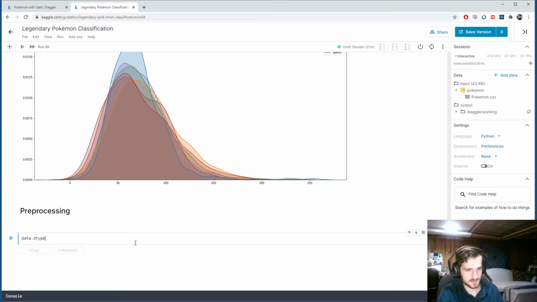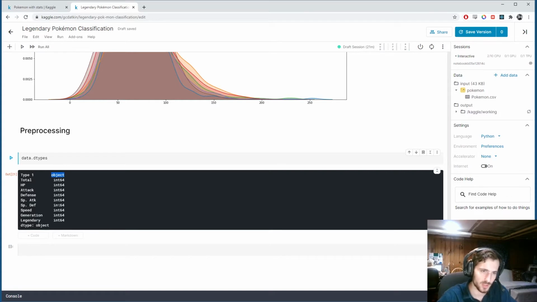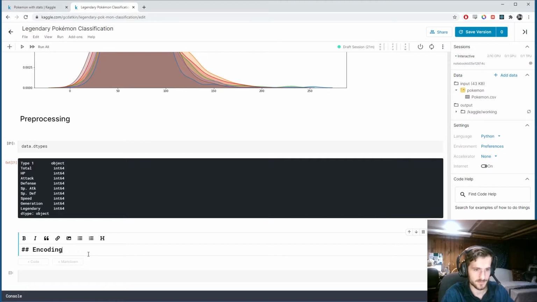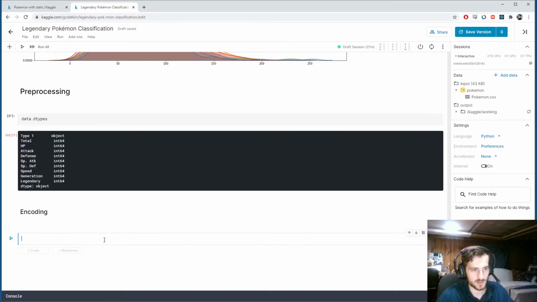Let's look at the data types. And again, we only have this one object that we're going to have to encode with one-hot encoding. Let's just make a one-hot encoding function that we'll call one_hot_encode. And it'll take in a data frame, a column, and a prefix. We could implement this with the multi-column feature, but since we're only encoding one column here, I'm just going to write it with a single column. We'll start off by making a copy of the data frame,